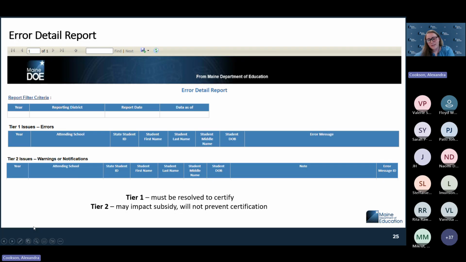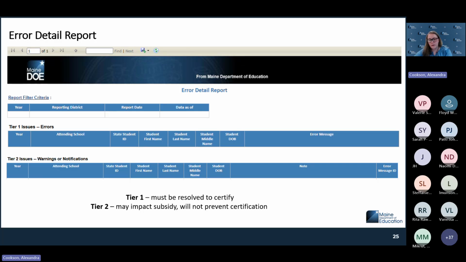There are 2 different levels. Tier 1 has to be resolved in order for the superintendent to be able to see the certify option. So if there is something in the tier 1 issues, which is errors, that would need to be resolved by the school district. So you want to make sure that you're taking a look at this error report and resolving those errors that are coming up.